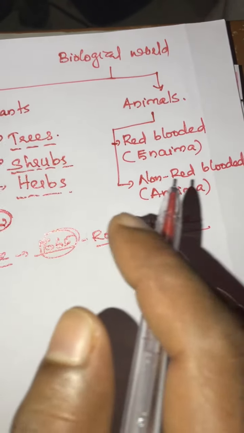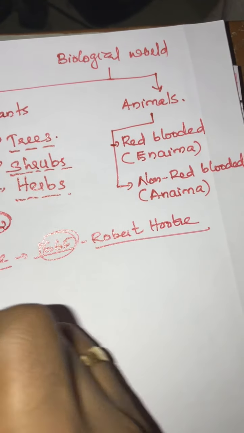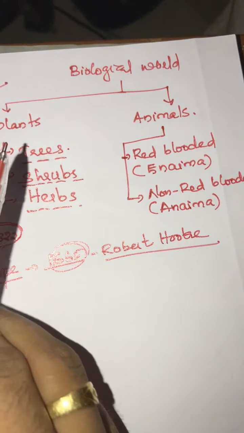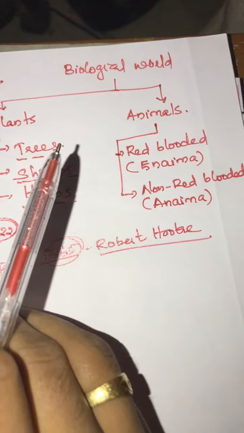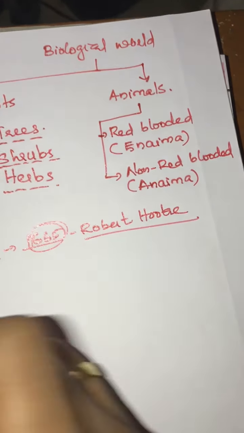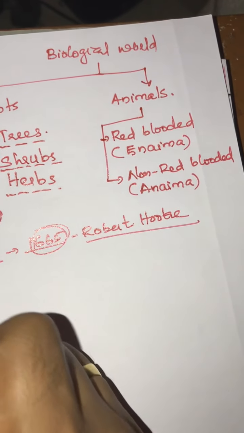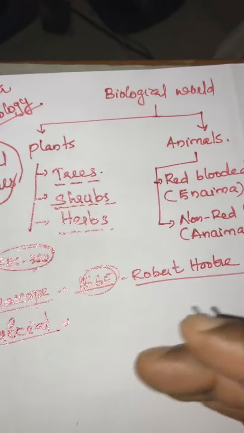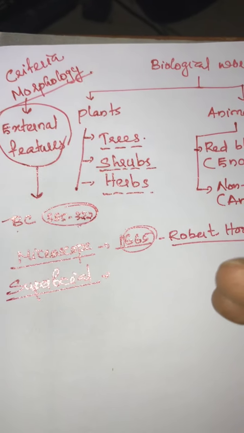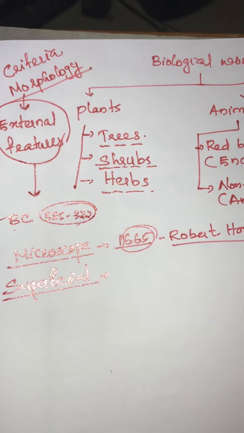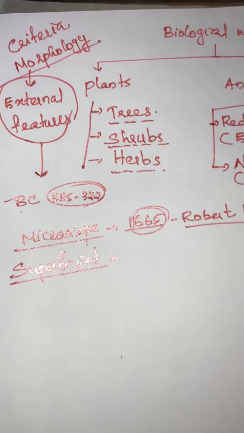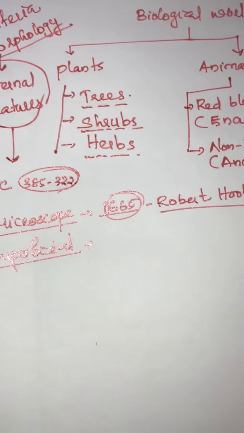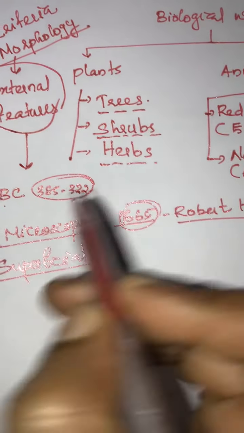Before that, they considered morphological and superficial characters, such as habitat, height, length, number of leaves and arrangement of leaves, and in animals, the ability to fly or not. These are the characters they considered for classification.